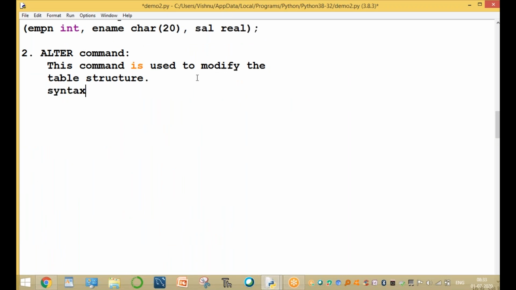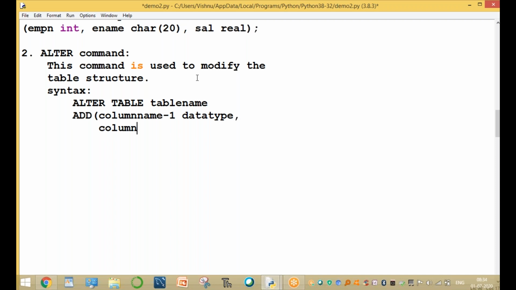What is the syntax? The syntax is alter table, then the table name, and add means add the new column. Add the column name, then the data type. How many columns do you want? Column name 1, data type. Again the second column, column name 2, data type.